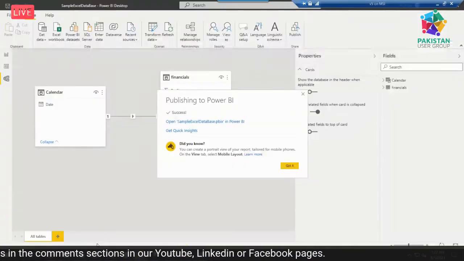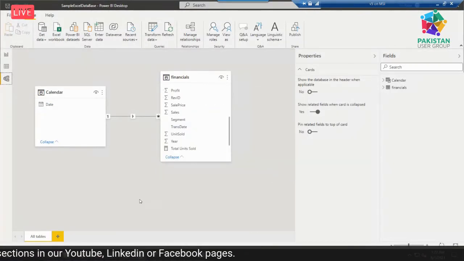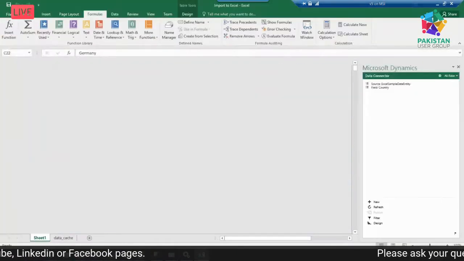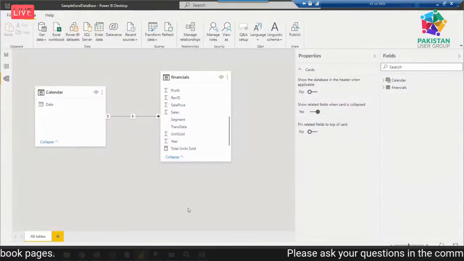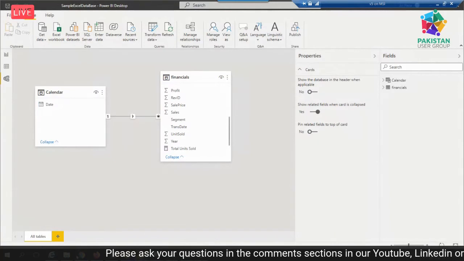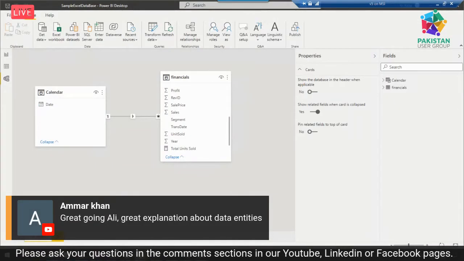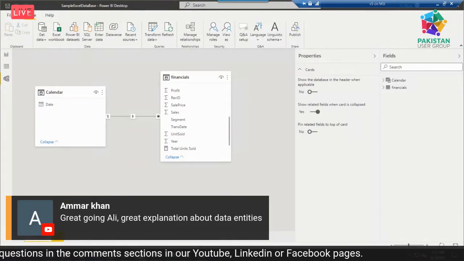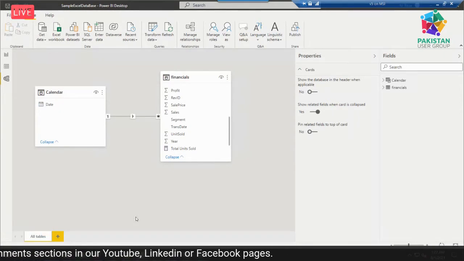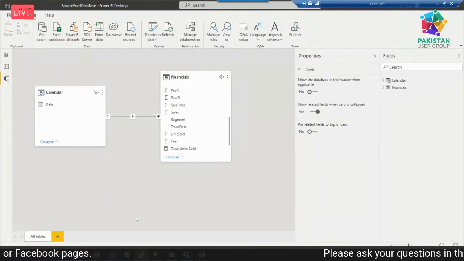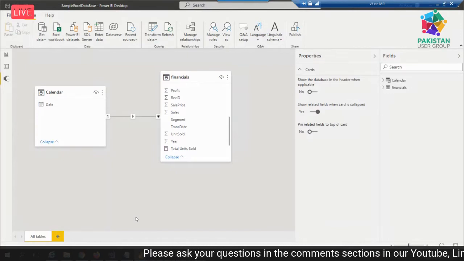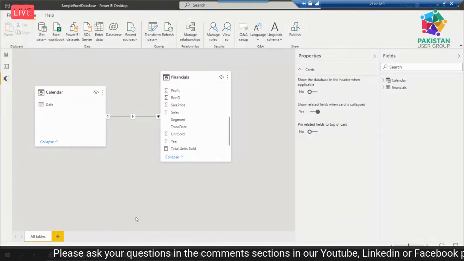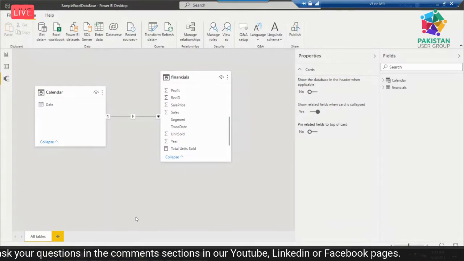The dashboard I already showed you is based on data entities. Microsoft provides some sample data, or out of the box organization data. What I did, I downloaded the sample Excel sheet from a Microsoft link. You can find this sample Excel sheet if you search on Google for sample data for Power BI. You will find the Excel sheet that is already provided by Microsoft.